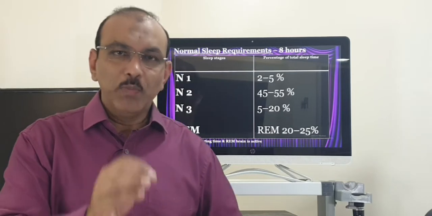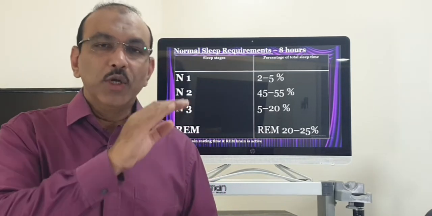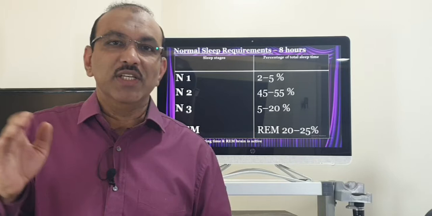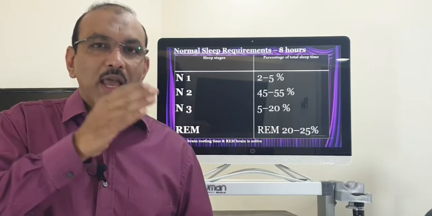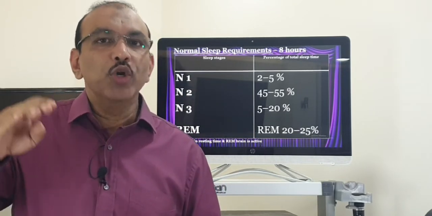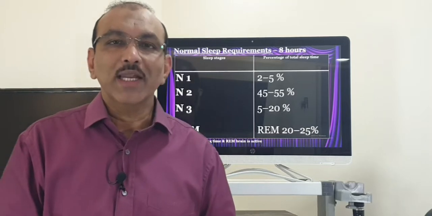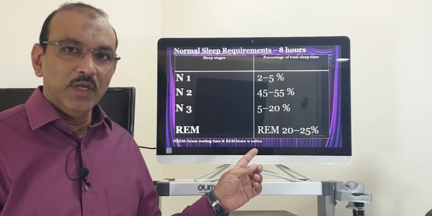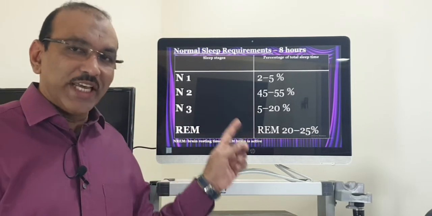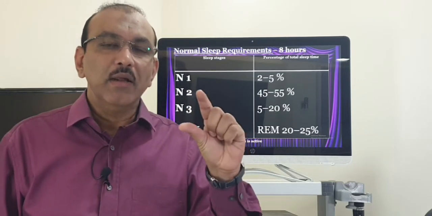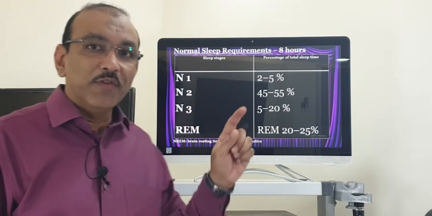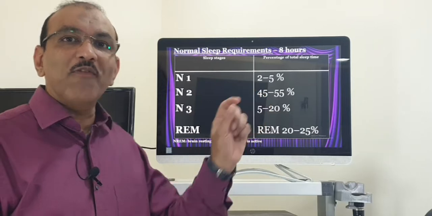When he goes to bed, when he goes into sleep, we have different stages, starting from N1, N2, N3, and then he goes into deep sleep, which is called REM sleep. In each stage he spends a particular amount of time. In N1 he spends about 5%.